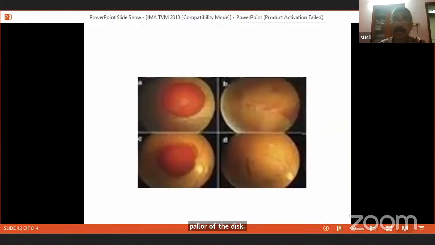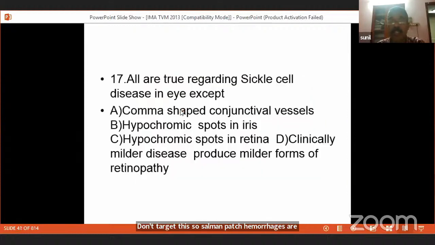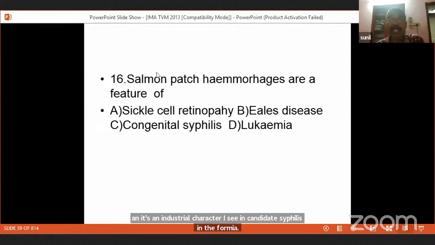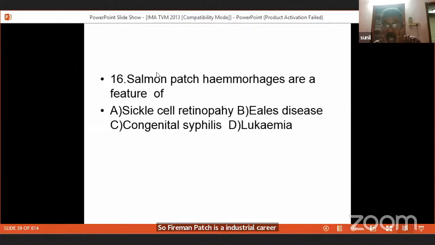So, Salmon patch hemorrhages. Salmon patch hemorrhages are hemorrhages seen in the fundus in patients with sickle cell disease. This is again a tricky question in the entrance examination. Salmon patch is an interstitial keratitis seen in the cornea in congenital syphilis, while Salmon patch hemorrhages are a feature of sickle cell retinopathy.